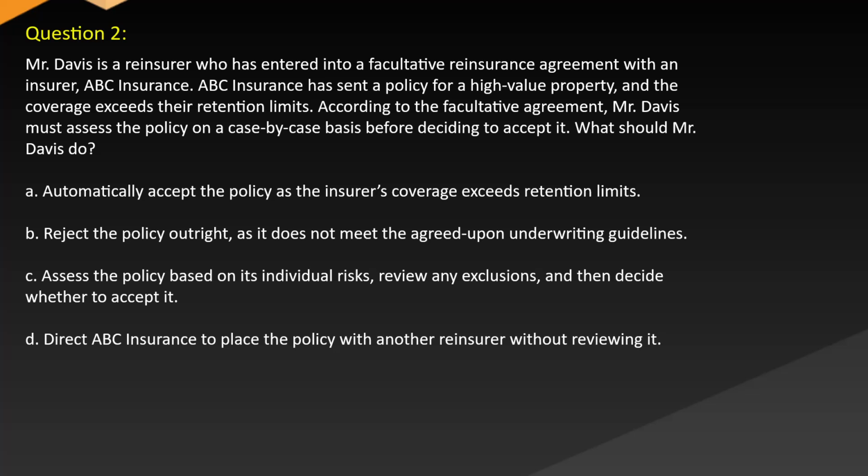A. Automatically accept the policy as the insurer's coverage exceeds retention limits. B. Reject the policy outright as it does not meet the agreed-upon underwriting guidelines. C. Assess the policy based on its individual risks, review any exclusions, and then decide whether to accept it. D. Direct ABC Insurance to place the policy with another reinsurer without reviewing it.